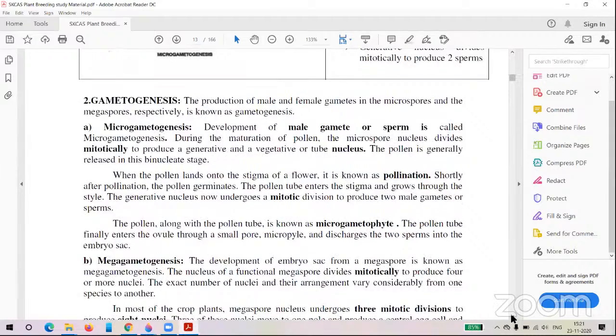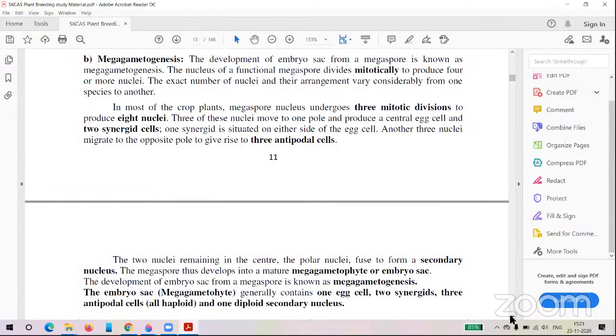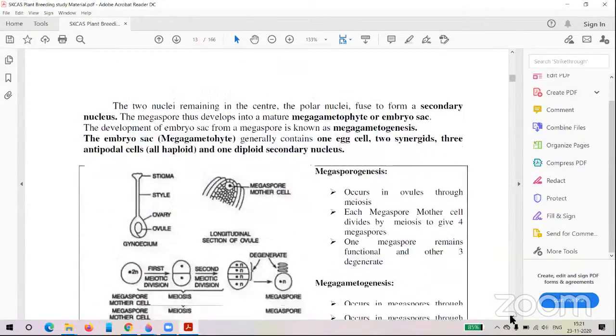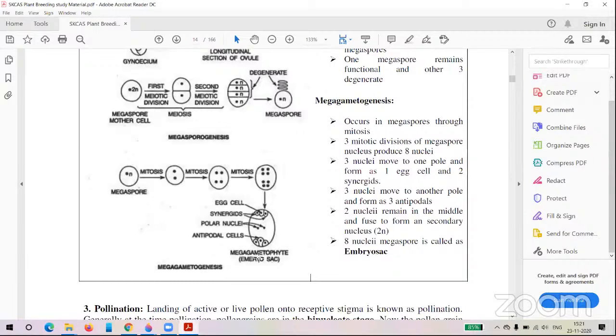Coming to megasporogenesis and megagametogenesis, after megagametogenesis you will get the embryo sac, which is the macrogametophyte. The procedure is megagametogenesis, and the product is the megagametophyte.